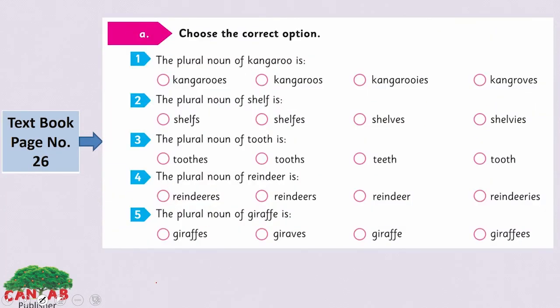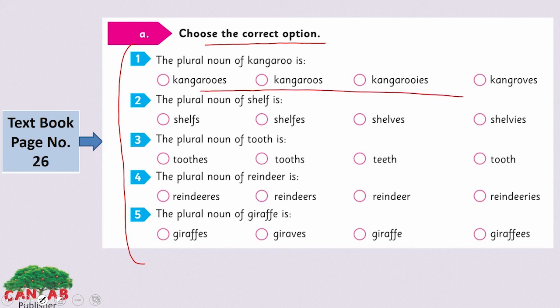This is your exercise. Choose the correct option for each sentence here. You are given four options for each sentence. You have to choose the right singular or plural form. What will be the plural noun of kangaroo? Yes, it is ending with the O sound here. So what will we do? Yes, kangaroos is the right answer here, with double O and S at the end.